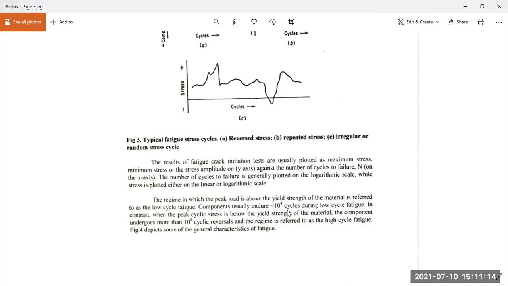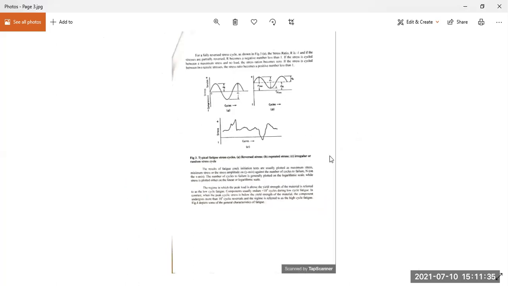So, that is 10 to the power 4 cycles. If the component endures less than that, it is low cycle fatigue, but in high cycle fatigue the component can endure more than 10 to the power 4 cycle reversals. Let us go to the next one.